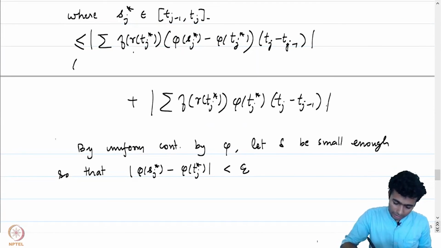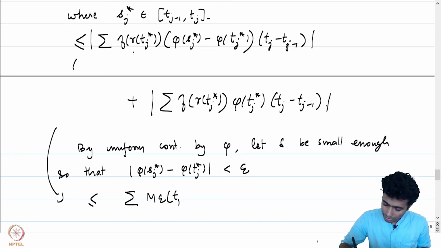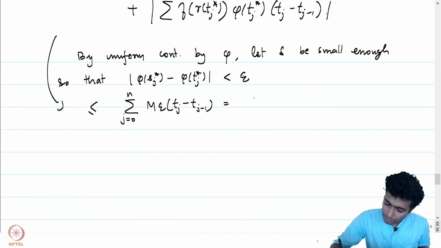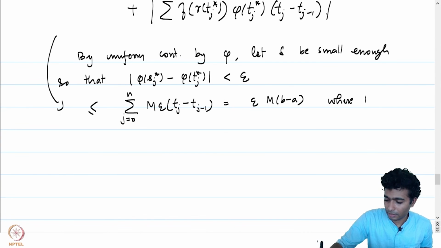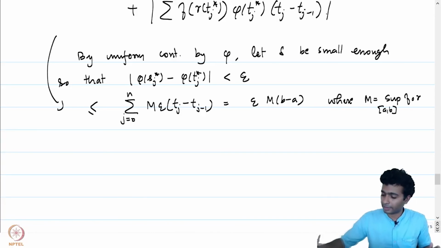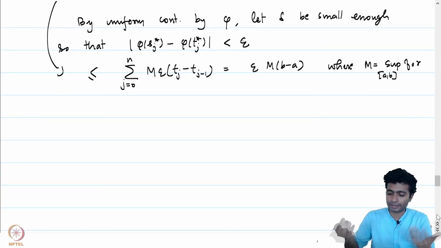And this term hence can be bounded by, this is less than or equal to the summation of M times epsilon into tj minus tj minus 1, which is equal to epsilon times M into (b minus a), where M is the supremum of f composed with gamma over [a, b]. Remember that that's a continuous function, and on compact sets it's going to have an upper bound, and that's what we are calling capital M.